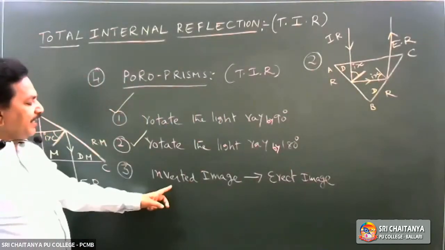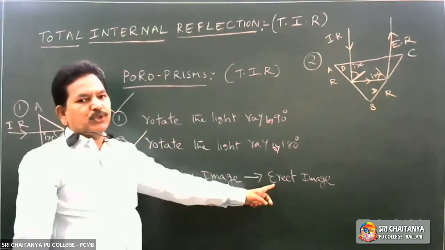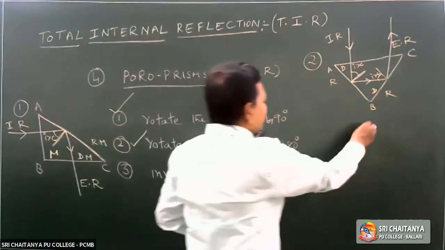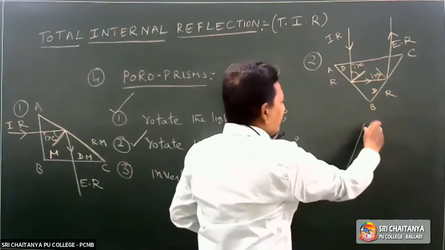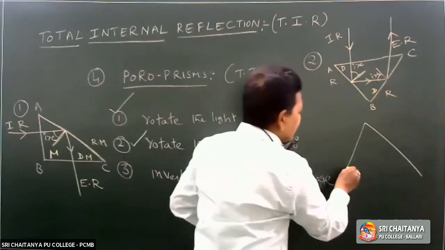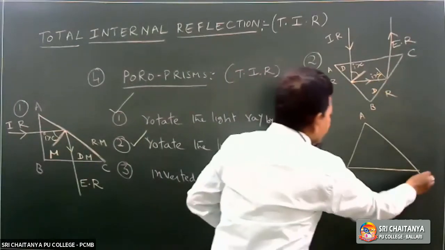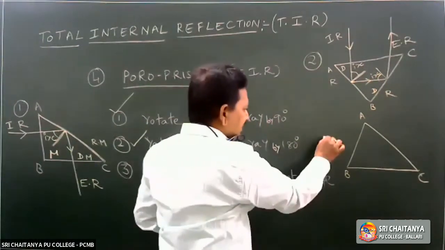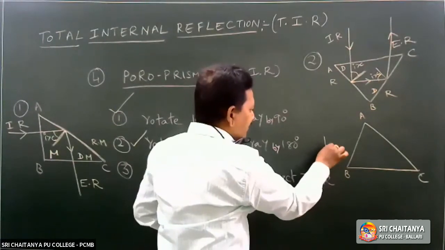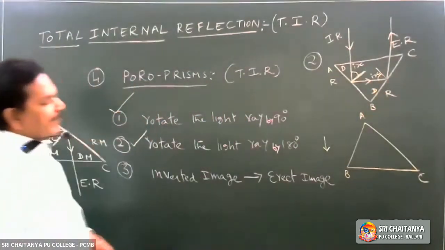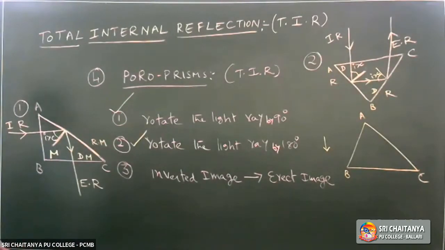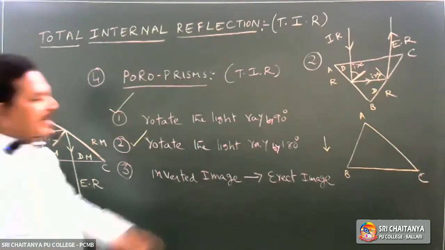Now the third one. What is the third one? An inverted image is converted into an erect image. Consider the Porro prism itself. This is A, this is B, this is C. There is an object, an inverted object, in front of the prism. The image will be formed here.